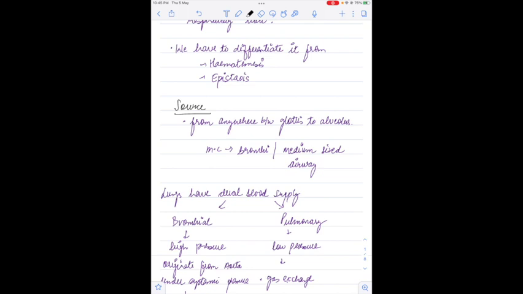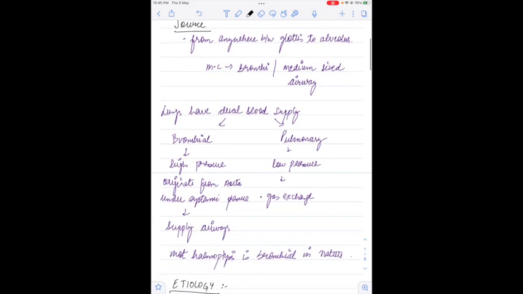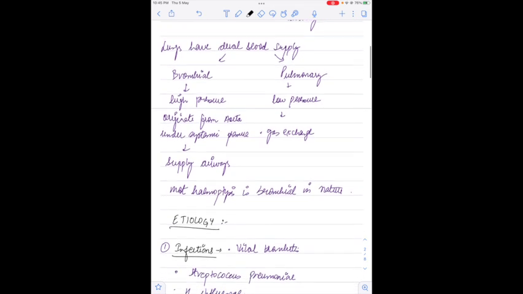What is the source of hemoptysis? It can originate from anywhere between glottis to alveolus. However, the most important site of hemoptysis is bronchi. As we know, lungs have dual blood supply. Lungs are supplied by bronchial circulation as well as pulmonary circulation.